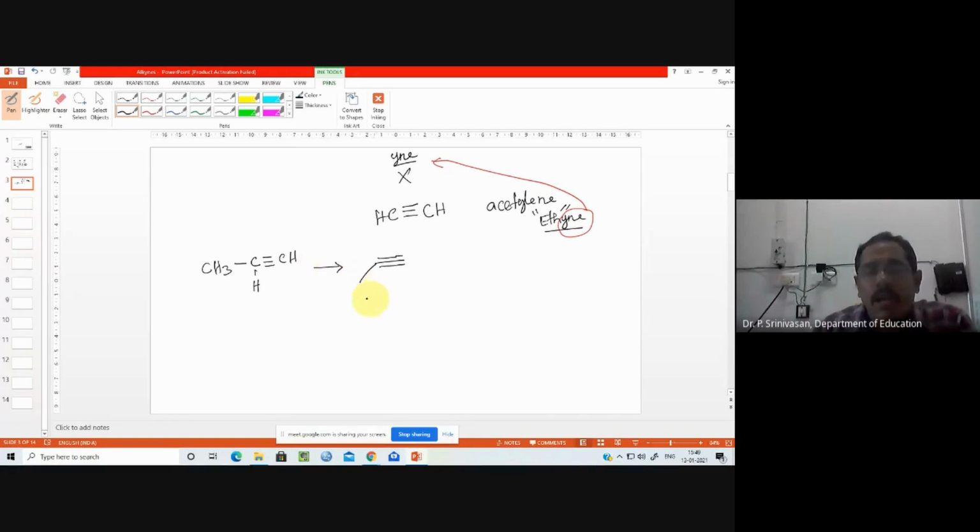What is the name of this? I am not asking the name. What is the way in which we have written this? This is called the line formula.